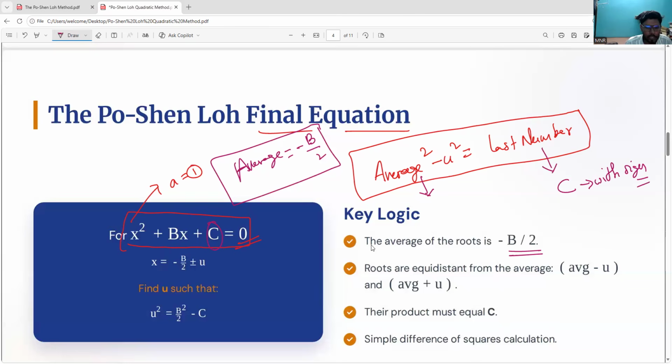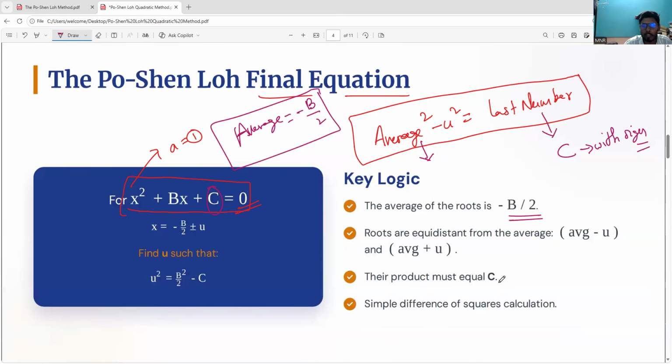So I will explain so many examples. I have taken so many things. Just focus on one or two and you'll be able to understand. So the product must be equal to C. That is what is called the last number. You have to remember. So now the final answer.